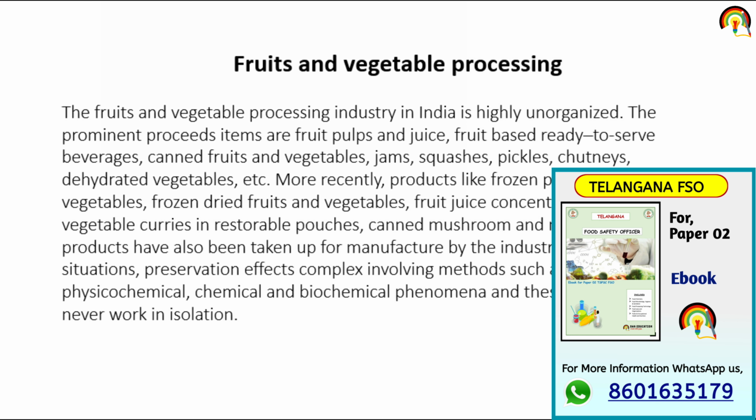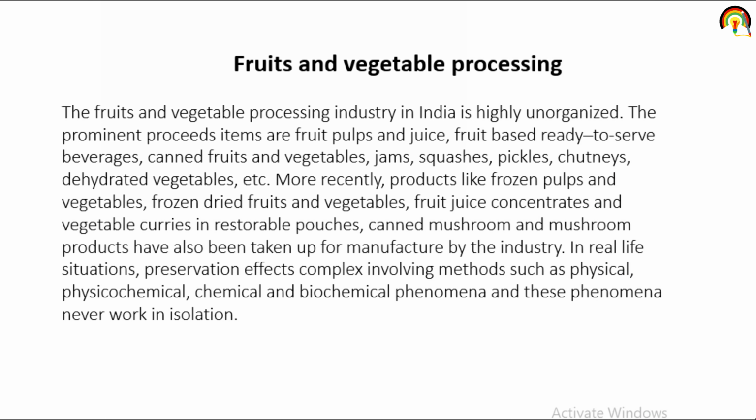More recently, products like frozen pulp and vegetable, frozen dried fruit and vegetable, fruit juice concentrate and vegetable curries in retortable pouches. So these are the most commonly processed fruit and vegetable products.